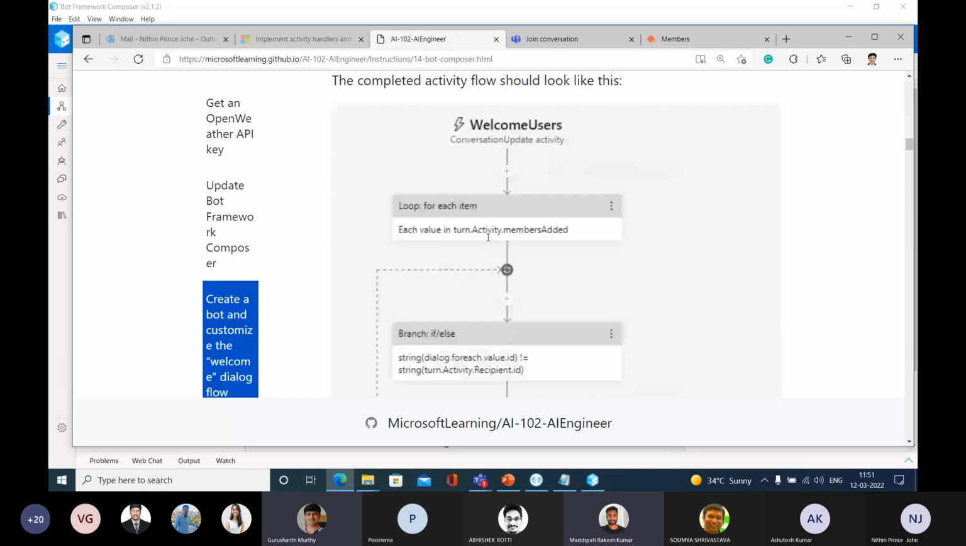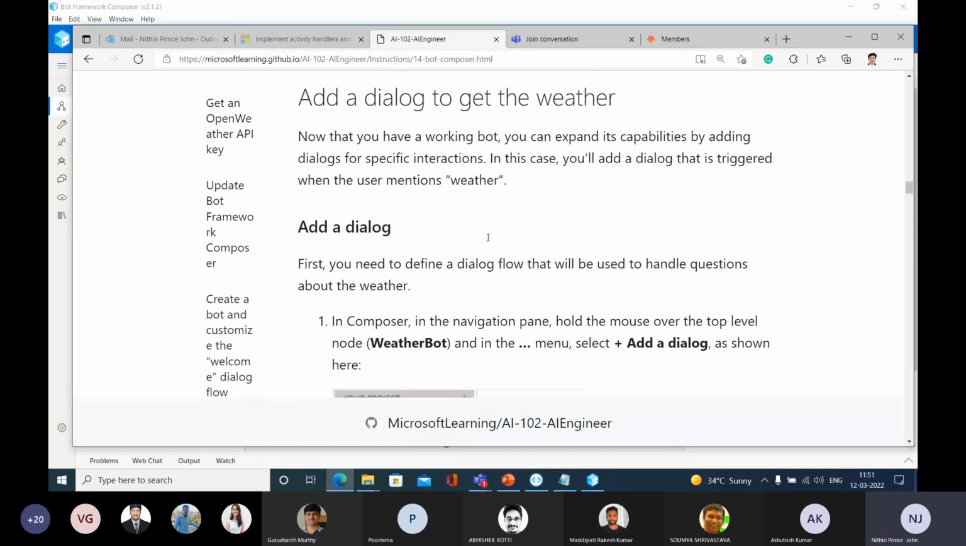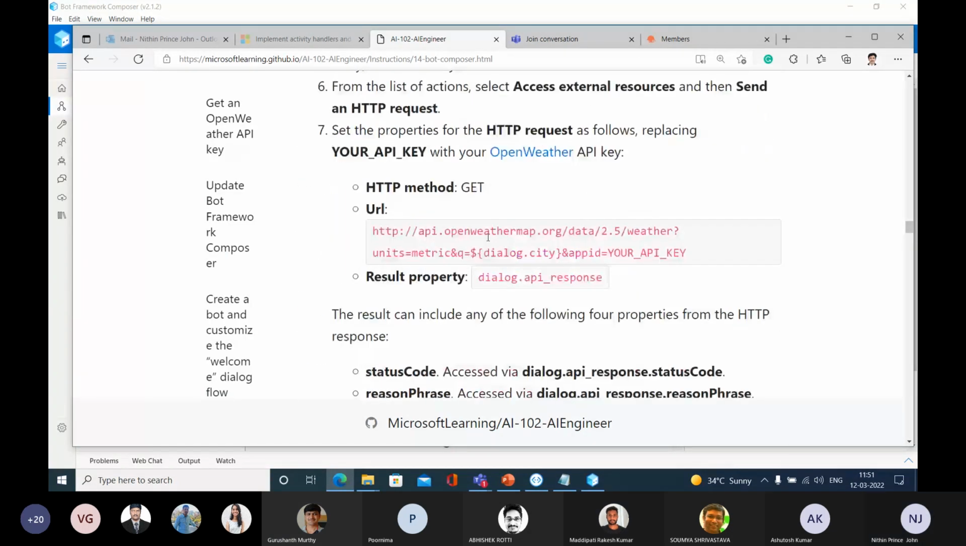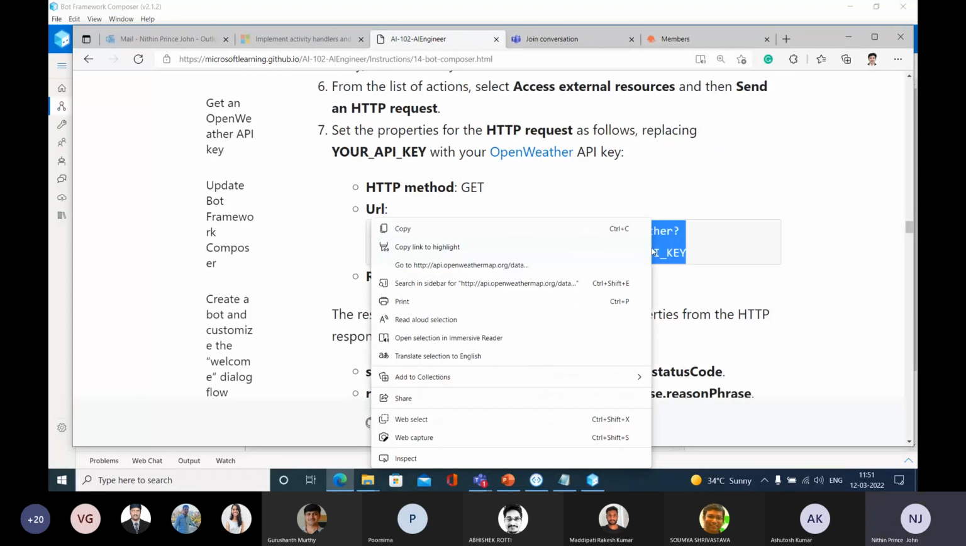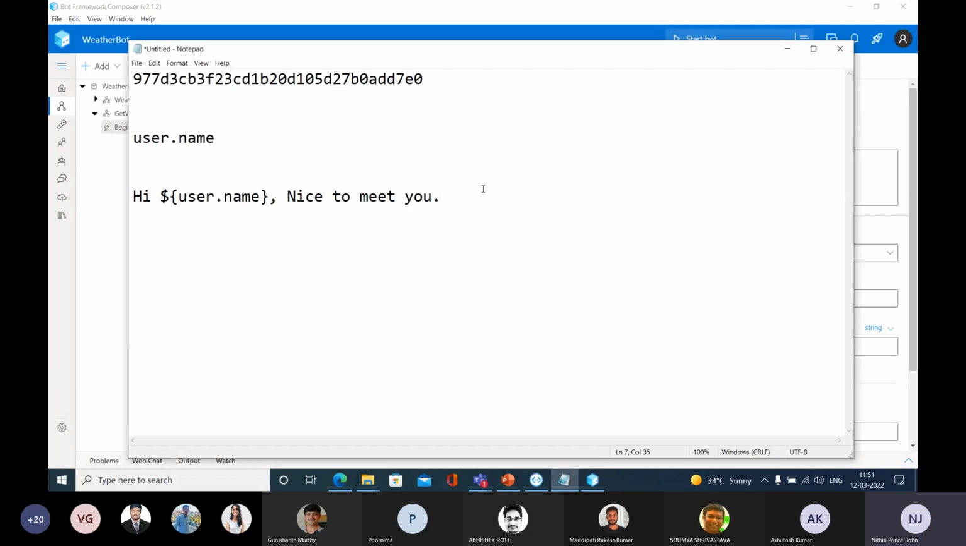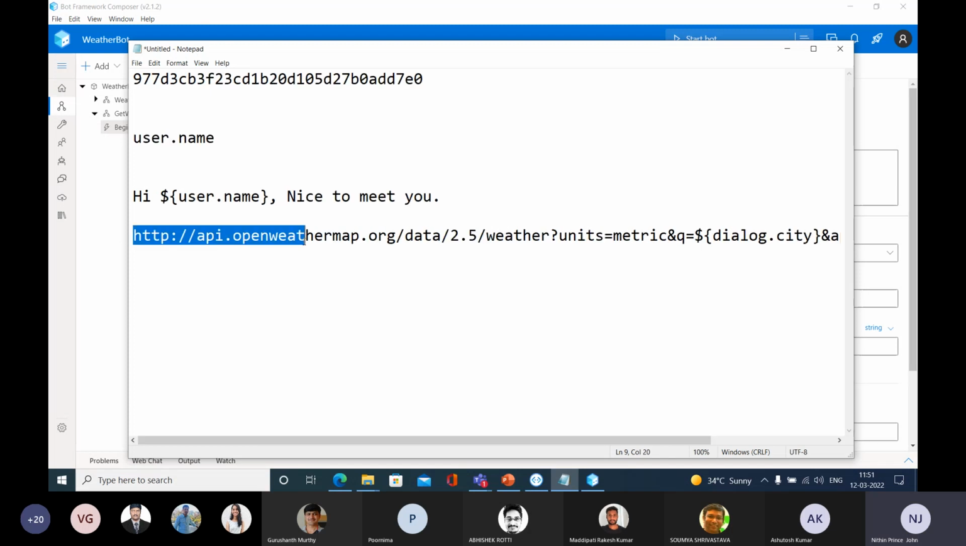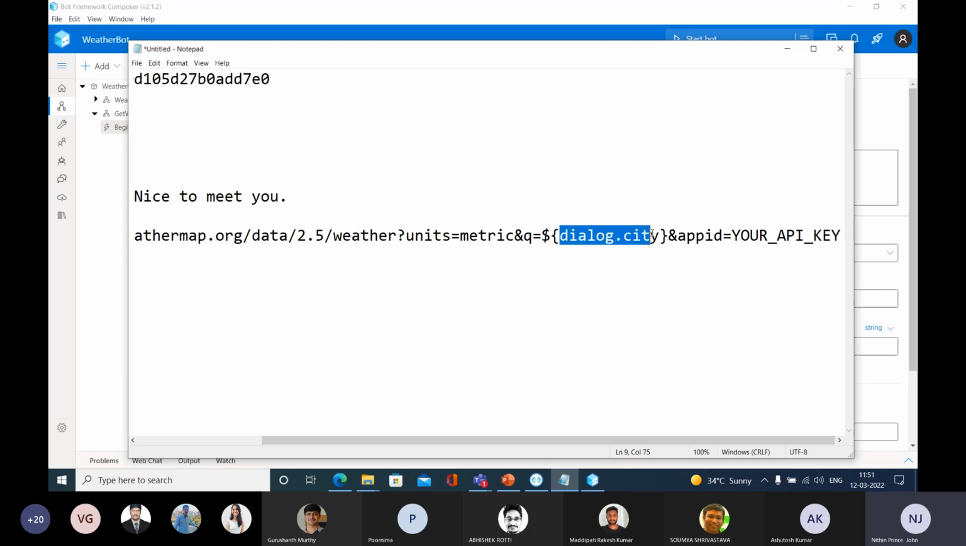Open Weather. Open Weather portal's URL. Right. So what we are going to do is that this is the URL that you are having. Let me copy this one. This is the URL, HTTP API openweathermap.org. And this is the city name that you are entering.